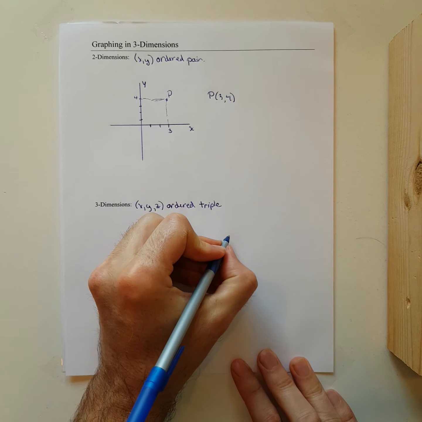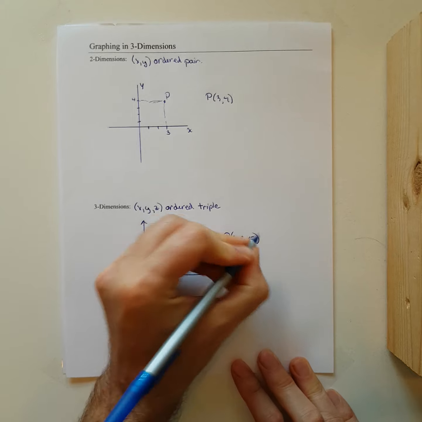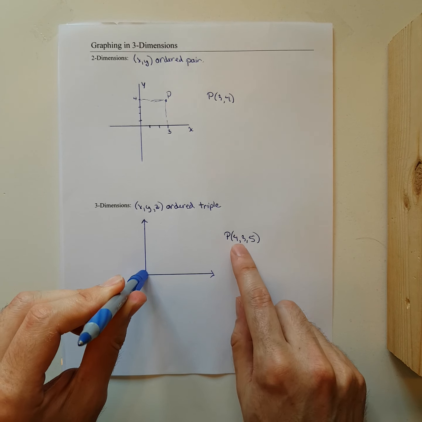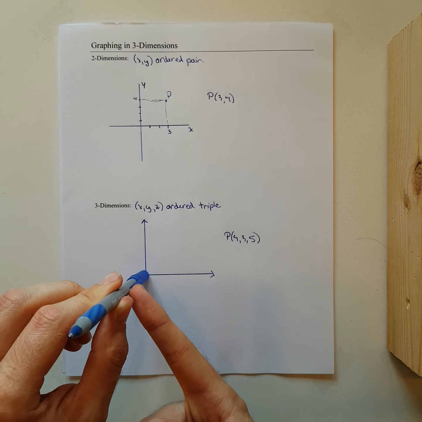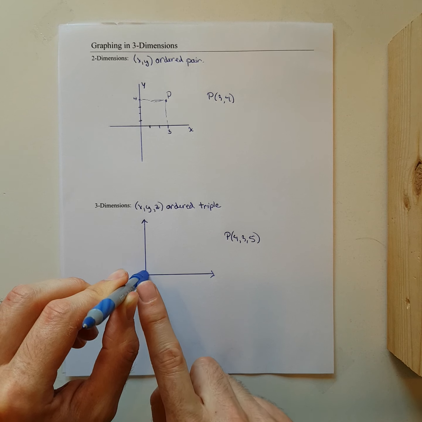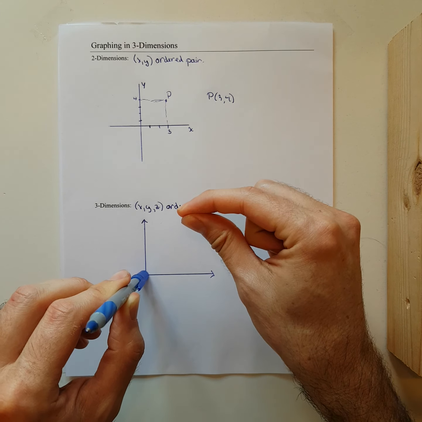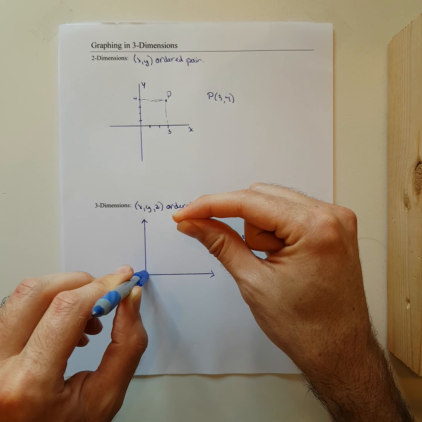We would then have, say, some point like 4, 3, 5, which would be interpreted as that I want to move out of the page 4 spaces. So I would come up with my pen 4 spaces. I want to go to the right 3, and then I would want to go vertically 5. And that would locate this point that's floating someplace out here in 3 dimensions.